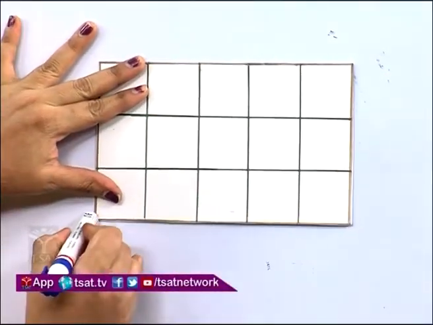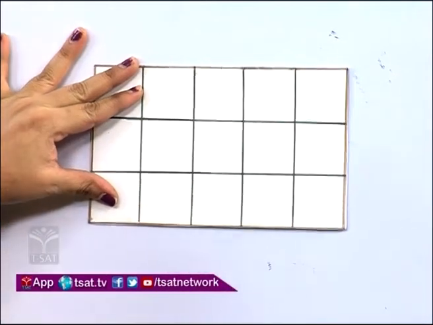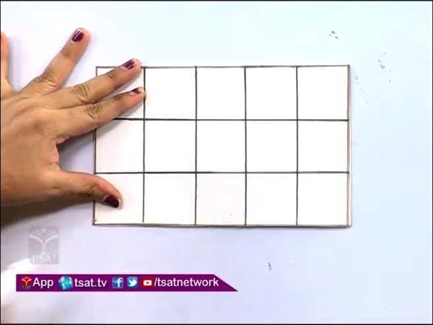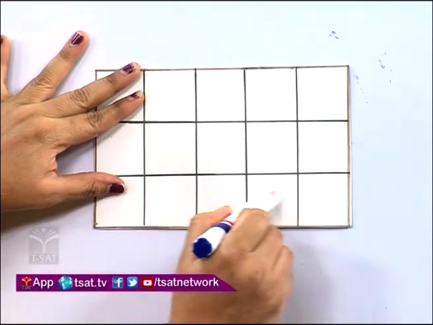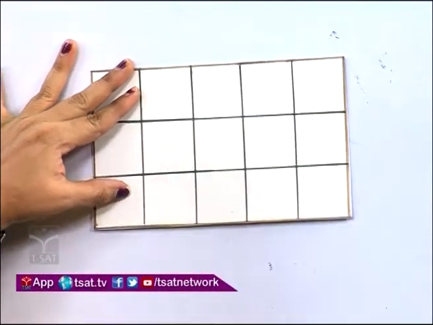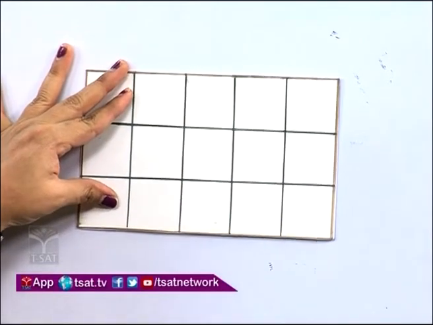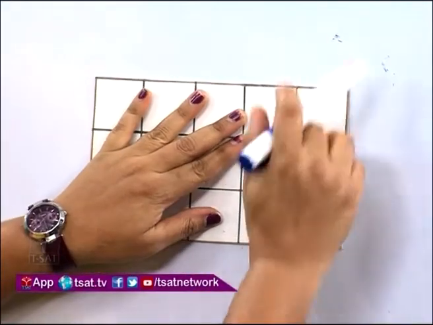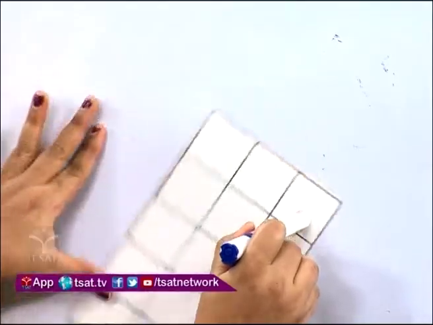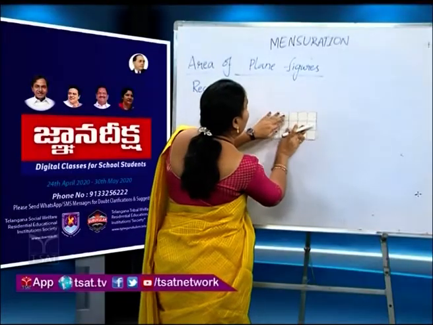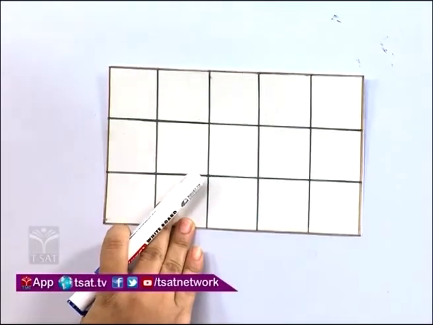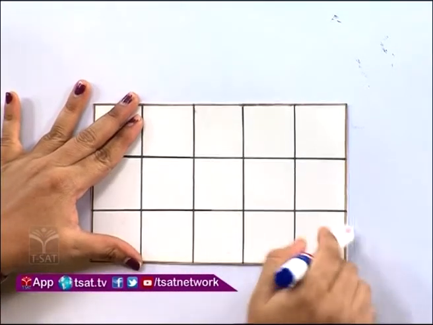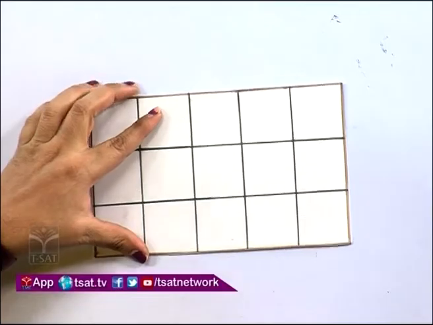And also, how many squares do you have along the length of the rectangle? Yes, we have 1, 2, 3, 4, 5. 5 squares along the length of the rectangle. And how many squares do you have along the breadth? 1, 2, 3. There are 3 squares along the breadth.